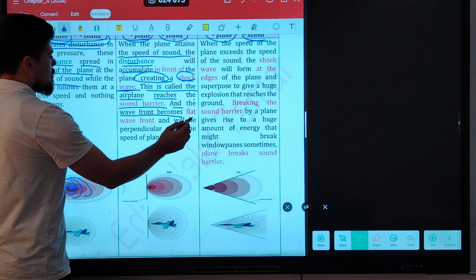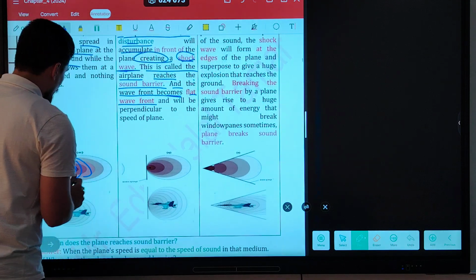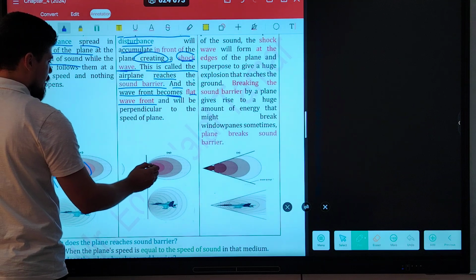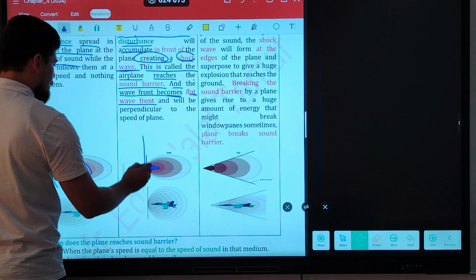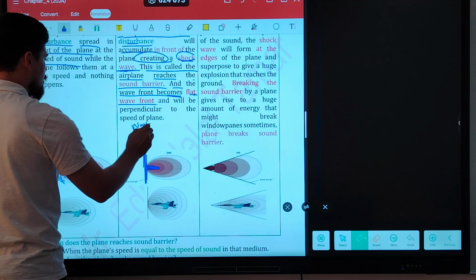And the wavefront becomes a flat wavefront. The wavefront here is spherical, but here it is plane. Okay, this is the airplane. The wavefront becomes what? Flat. Okay, what is this? This is the wavefront.